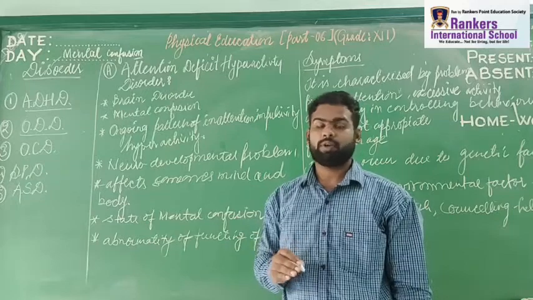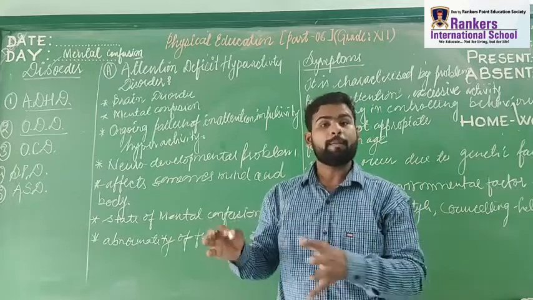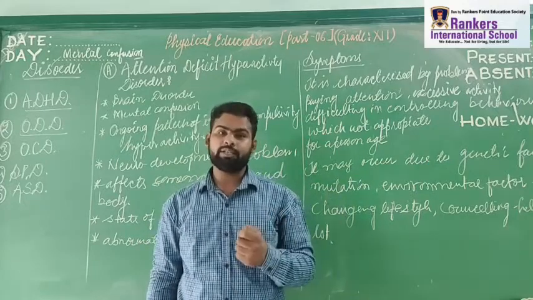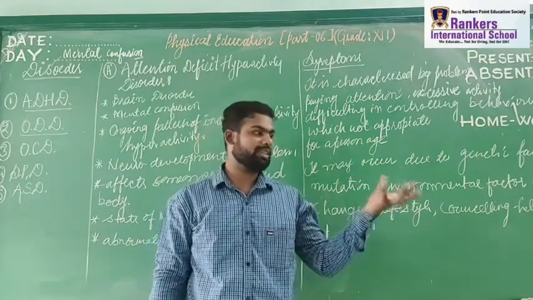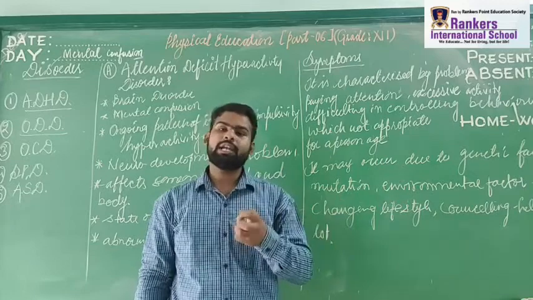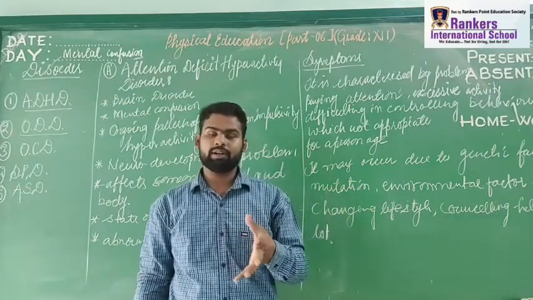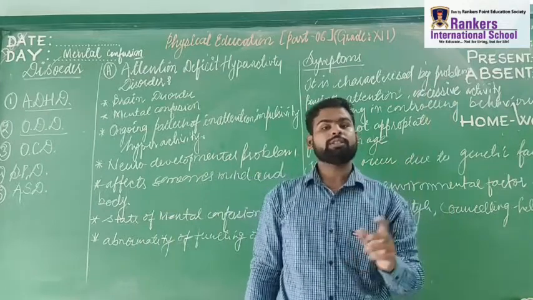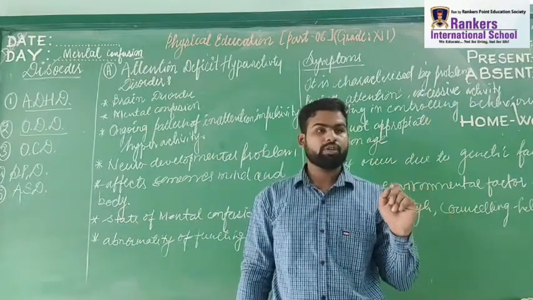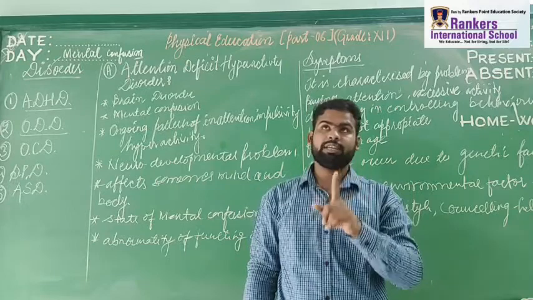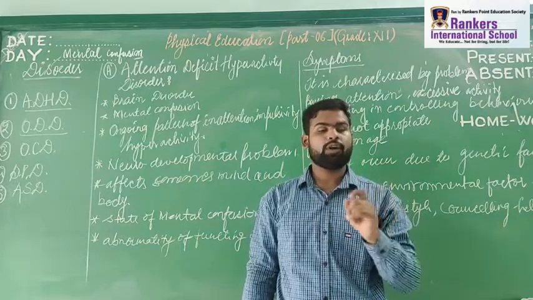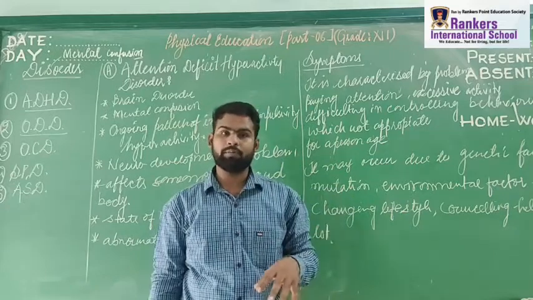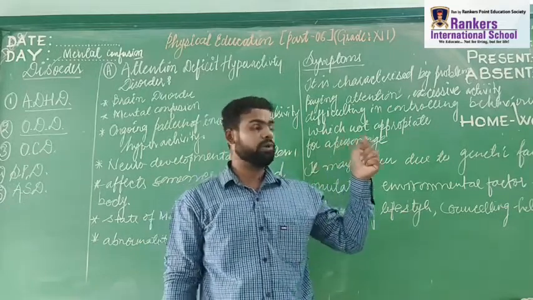OCD, obsessive compulsive disorder, is linked with compulsivity of things. It is a kind of mental confusion when a person wants things in a particular place. Let us take an example, a girl named Sophia. She wants the pillow in the proper place. She wants the fan to be clean and proper. She wants that when she enters the room, the things should be mopped properly. Each and everything should be in a particular place.